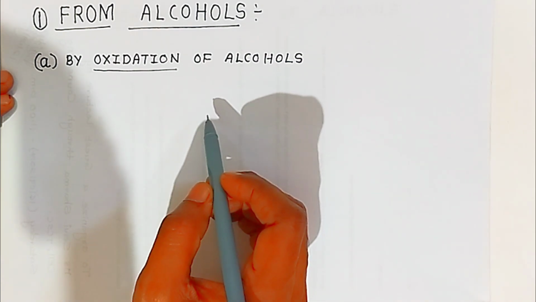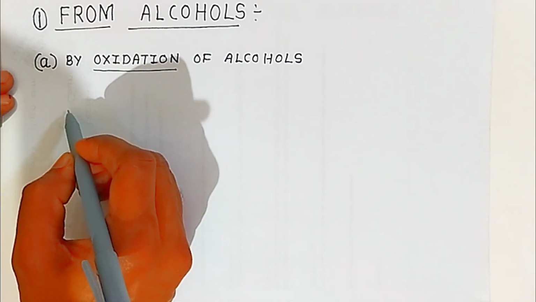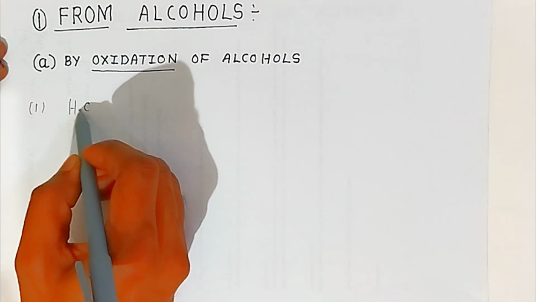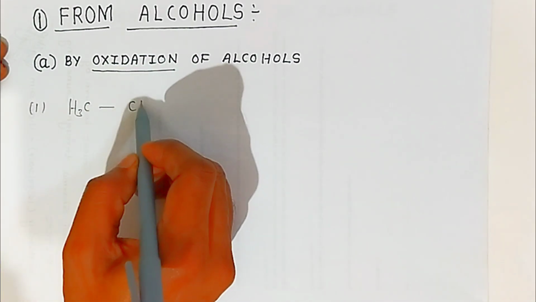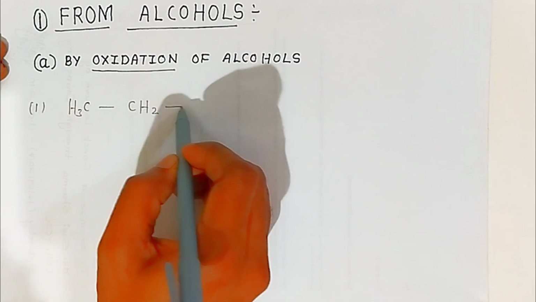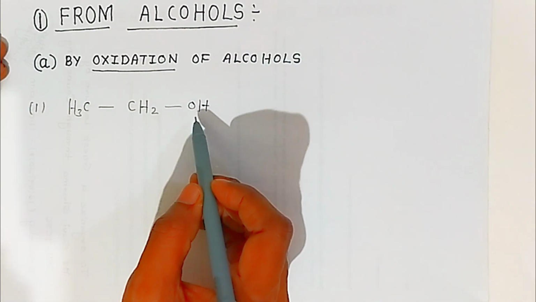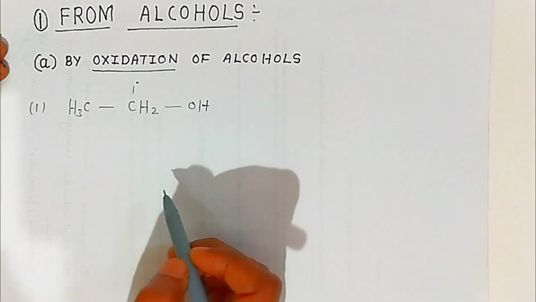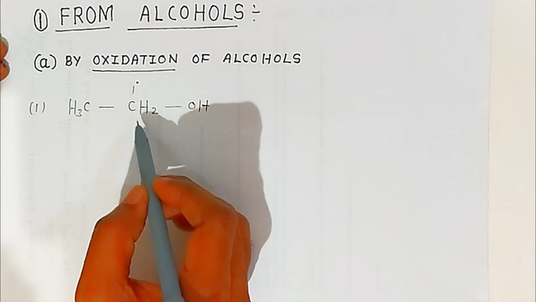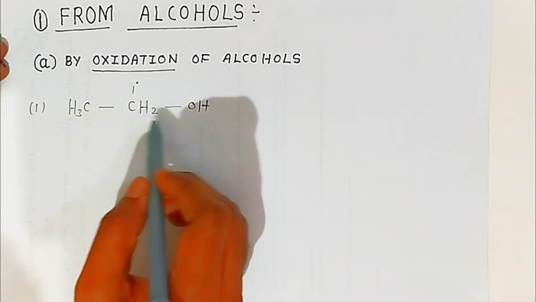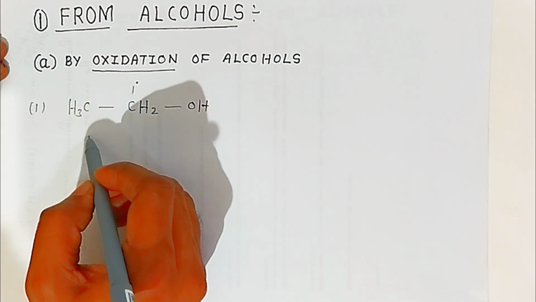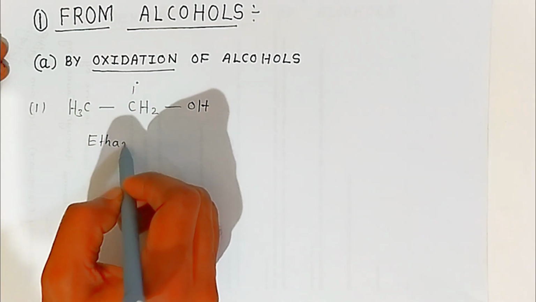Say for example, the first degree alcohol I am going to take is ethanol, CH3CH2OH. Here the hydroxyl group is attached to a first degree carbon, so it is a first degree alcohol. OH is attached to the first degree carbon, so it is called a primary alcohol. The example is ethanol, or ethyl alcohol.